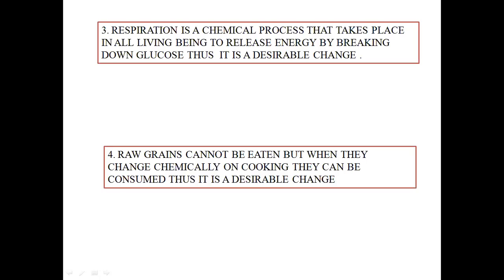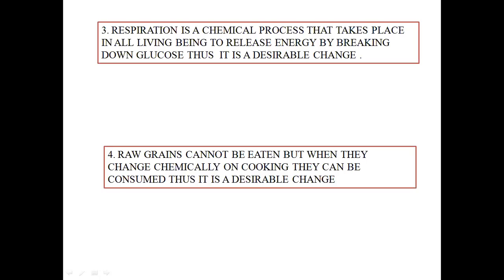Next, raw materials via cooking. Cooking is also a desirable change. Cooking simply makes the vegetable or other food into palatable form so that we can consume it. Like raw fish, raw meat, raw vegetables like potato, we cannot consume them directly in raw form.